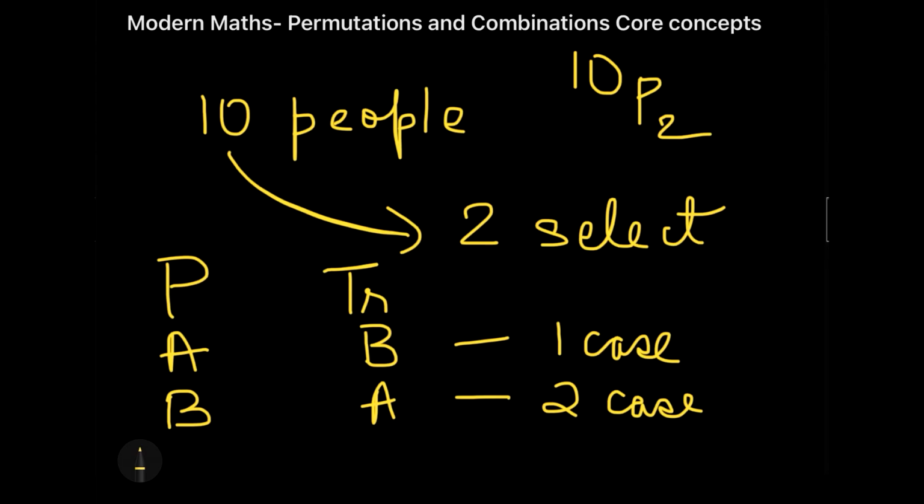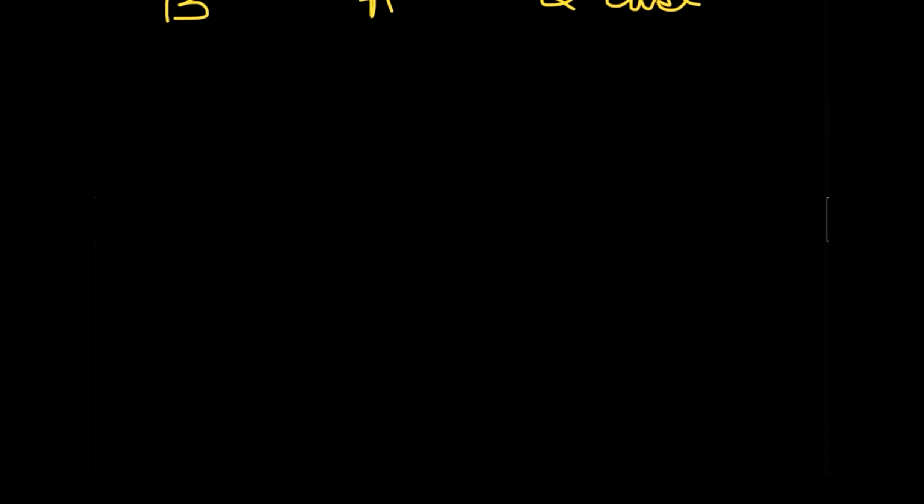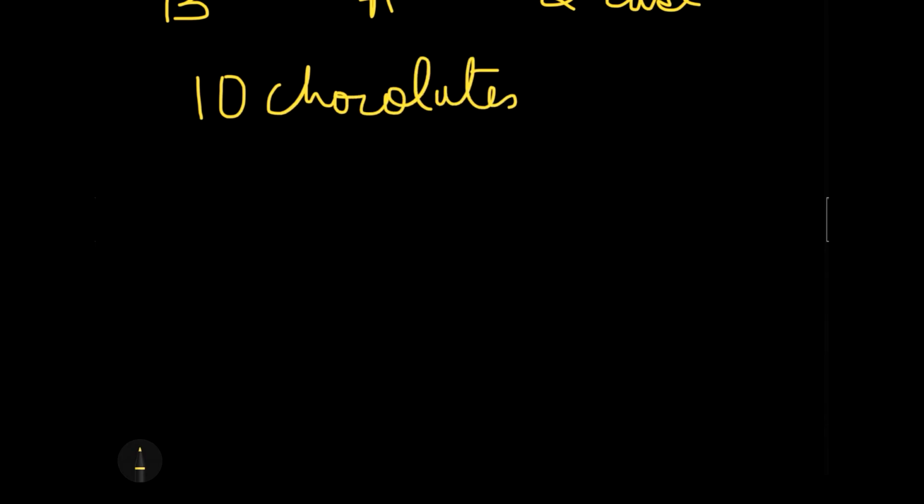Let's take a simple example of where the order does not matter. So if I consider a case where order does not matter, let's think of chocolates. Right now I can say that we have 10 chocolates with us and there are two places left, or you can say I need to give two chocolates to someone.